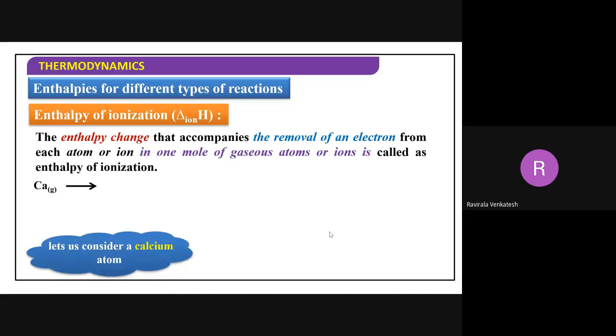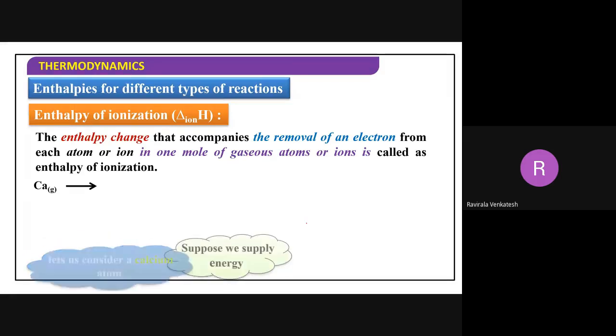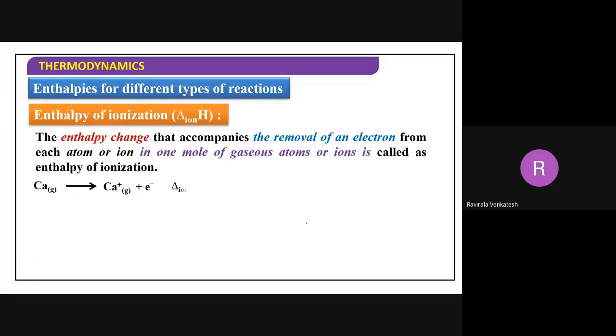Enthalpy of ionization. See, calcium loses an electron and you get a cation. So the enthalpy change that accompanies the removal of 1 electron from 1 mole of gaseous atoms is called enthalpy of ionization, also called ionization enthalpy.